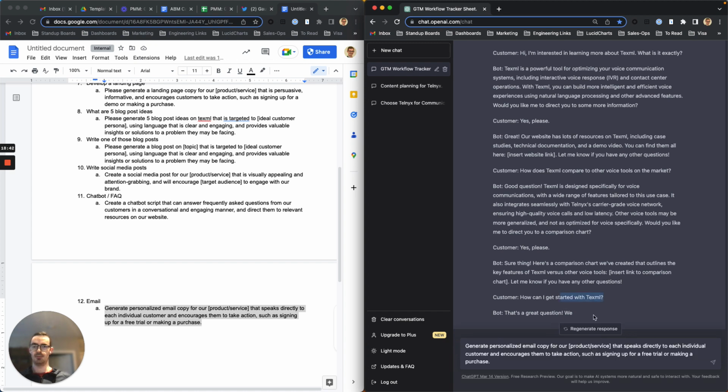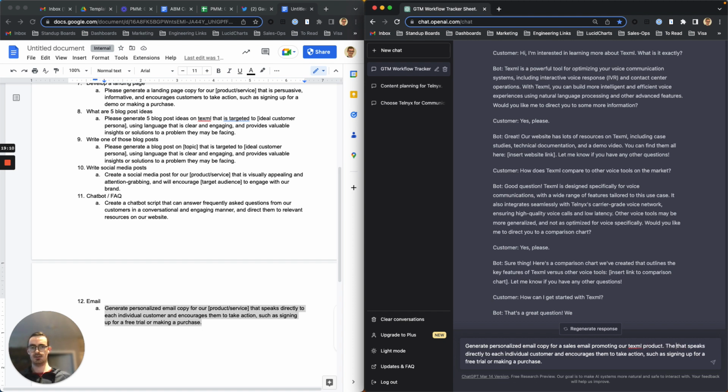Again, it'll probably point people to docs, but generate personalized email copy for XML that speaks directly to each individual customer and encourages them to take action. So generate personalized email copy for a sales email promoting our XML product.